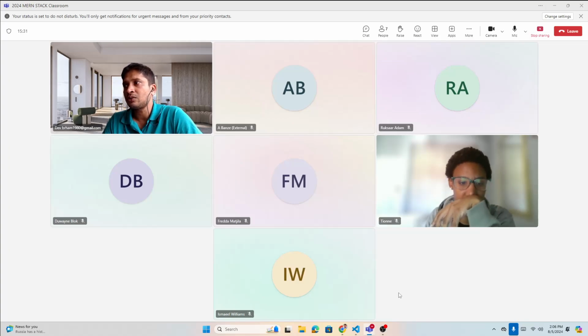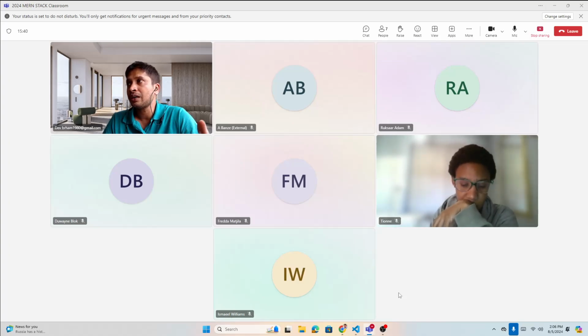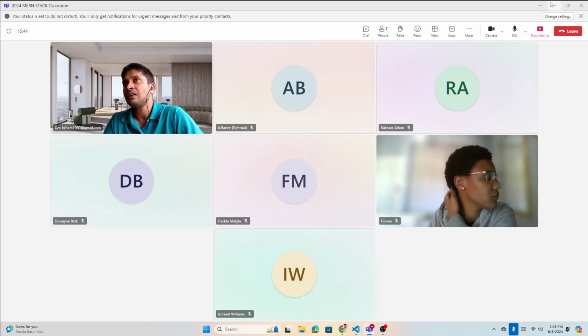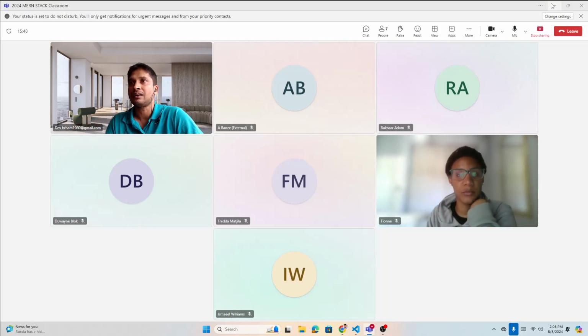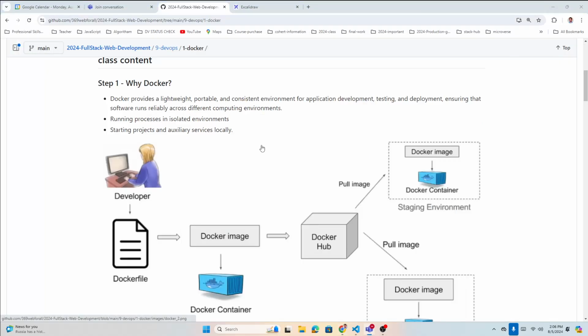Now Next.js may need other services, so sub services. That's what I believe we call auxiliary services, any other supporting services. You can containerize all those supporting services within the container. So starting the main project and any supporting services locally.